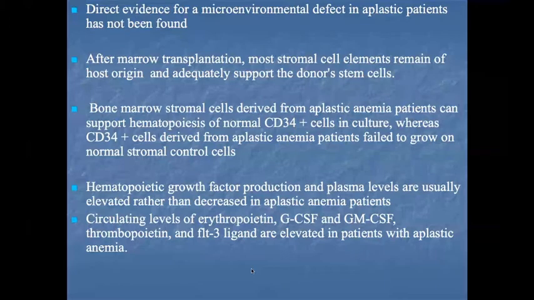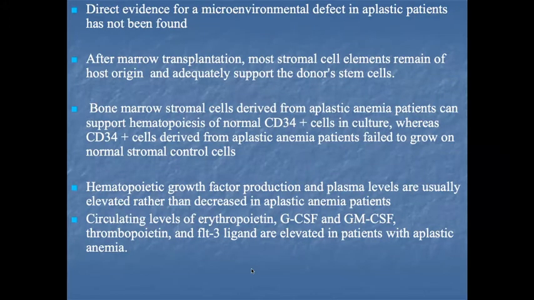But after bone marrow transplantation, most of the stromal cell elements remain of host origin and adequately support the donor stem cells. When we transfuse the donor stem cells, few elements of host stromal cells are present in the marrow, and they adequately support the growth of the donor stem cells.